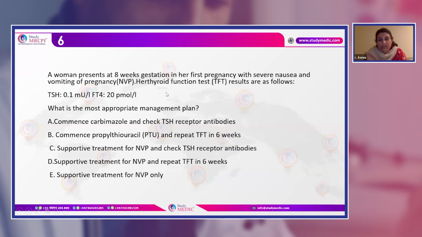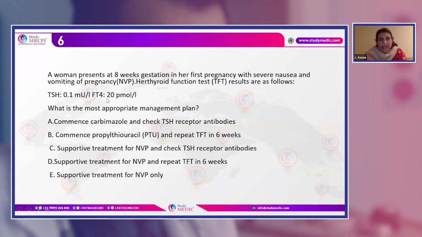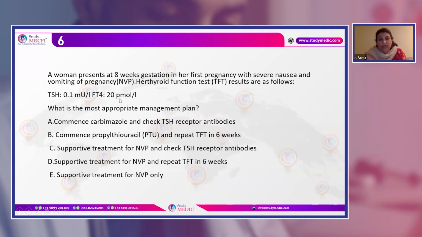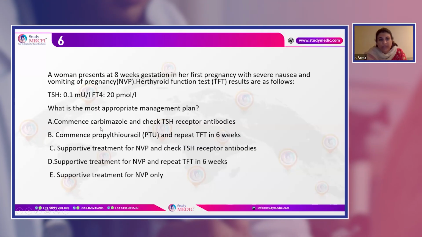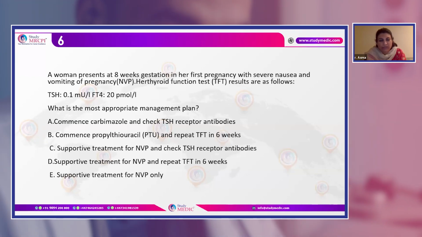Now we did the TFTs and it shows hyperthyroid functions. The TSH is very low and T4 is coming up 20, which is quite high. What is the most appropriate management plan? You commence the carbimazole and check TSH receptor antibodies.